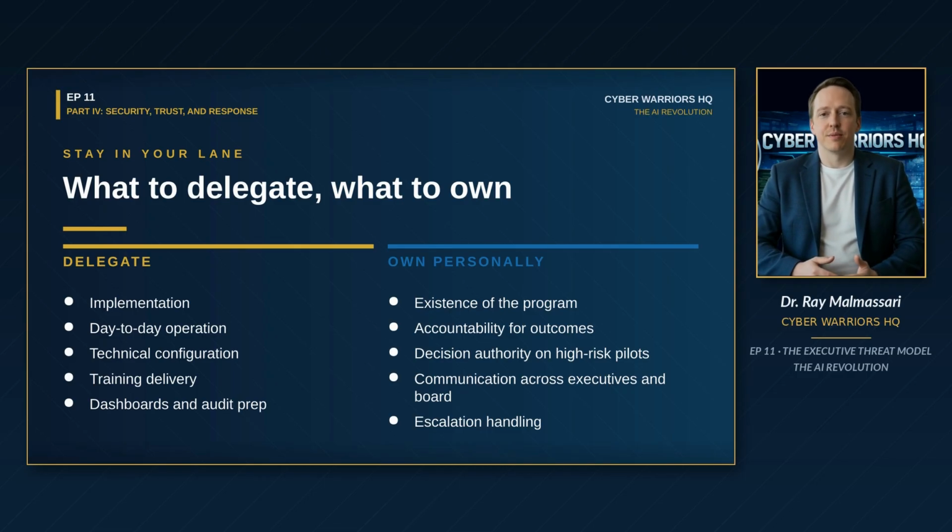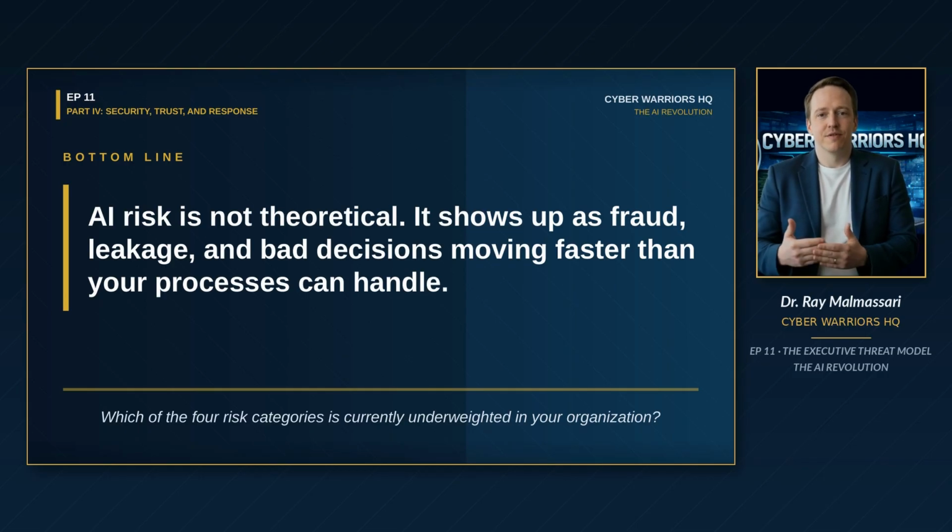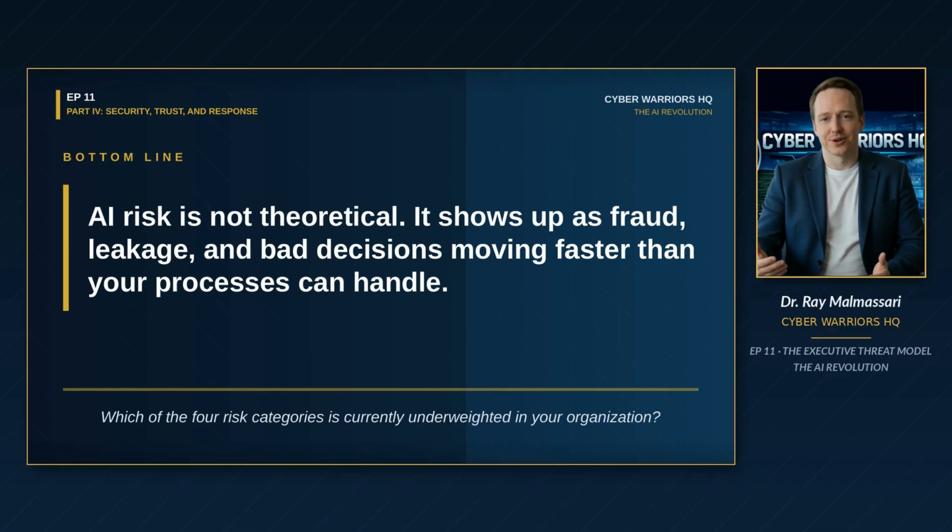If you over-delegate, the program becomes invisible to leadership and quietly drifts. If you over-own, you become the bottleneck and the program slows down. The line between the two is the difference between a leader who scales the program and a leader who is consumed by it. Here's the close. AI risk is not theoretical. It shows up as fraud, leakage, and bad decisions moving faster than your current processes can handle. The 4 categories give you a framework. The high-risk process list tells you where to start. The 6 executive controls prevent most of what would otherwise hurt you, and the line between delegation and ownership keeps you effective.